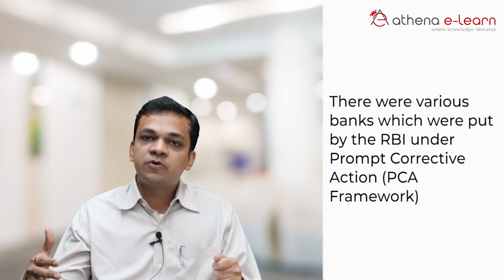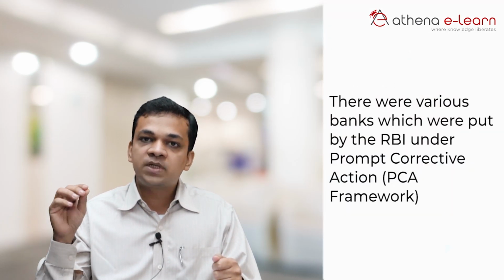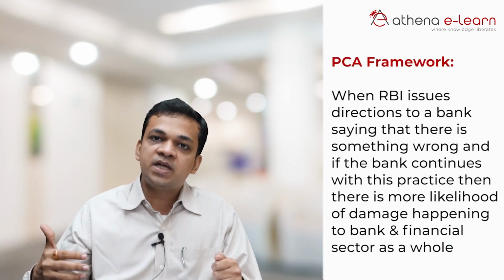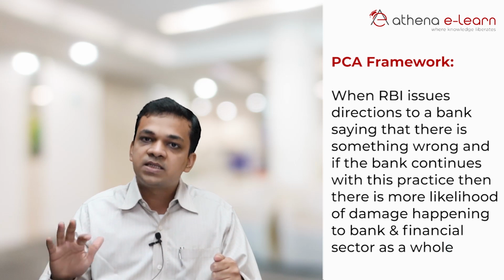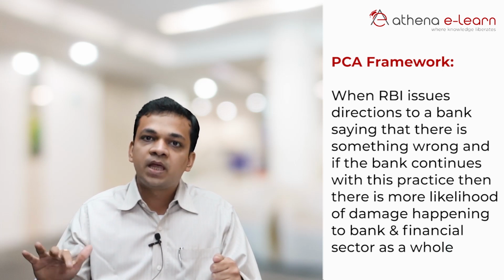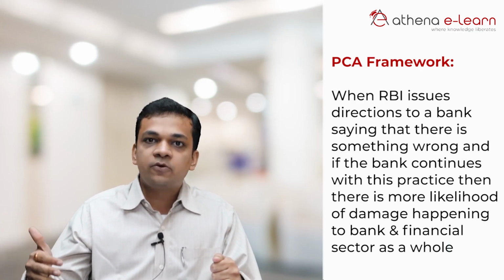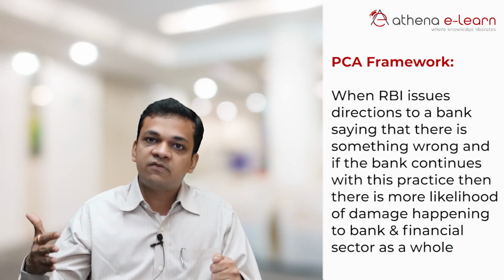So there was ample liquidity available in the banking sector as a whole, and a major portion of this liquidity was with the public sector banks. However, you would have seen that various banks were put by the RBI under the prompt corrective action (PCA) framework. PCA is when the RBI issues directives to a bank saying that there is something wrong, and if you continue with this practice, there is likelihood of more damage happening to the bank and the financial sector as a whole, so you please stop.